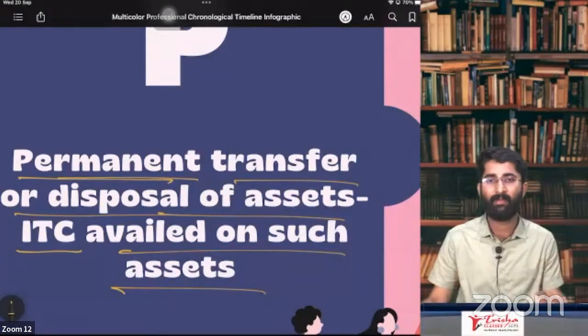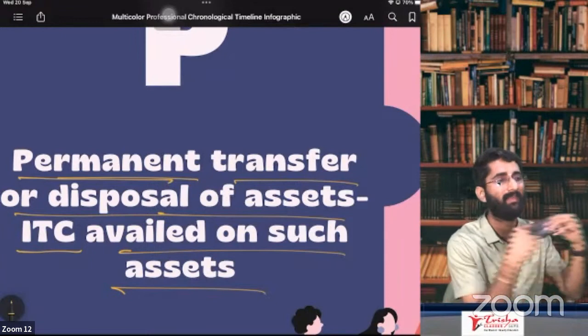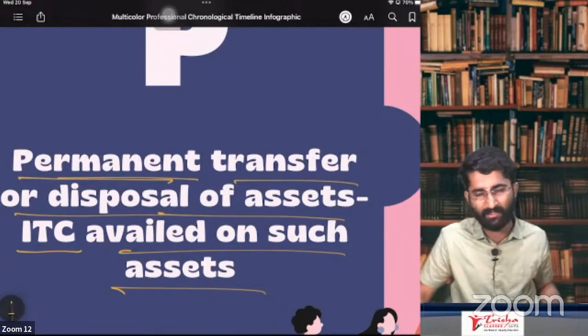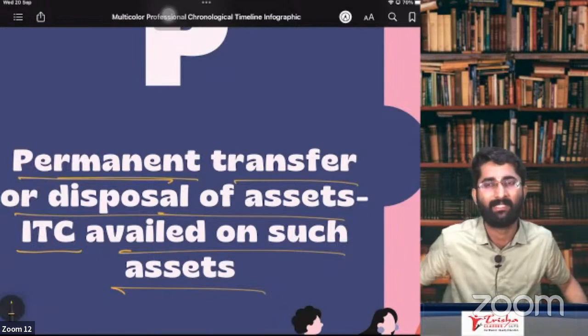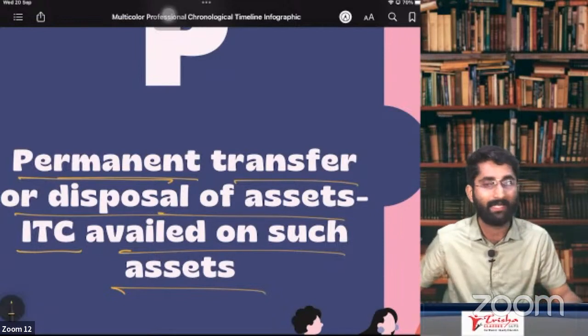Permanent transfer. Example: I have purchased this asset. I am not selling this asset, I am giving this as free. There is no consideration on this. Will it be considered as supply? Yes. It will be considered as supply only if I have taken ITC on this.